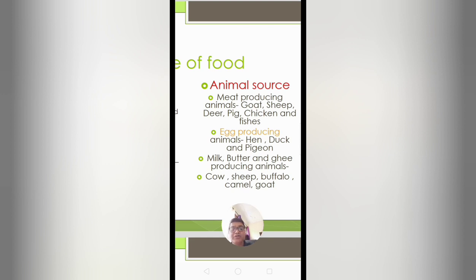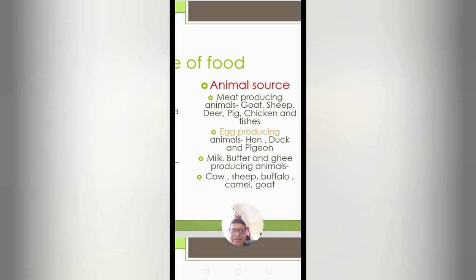First we obtain the milk directly from the animal, and then we modify the milk into curd, butter, ghee and other derivatives, whatever you know. So these food dishes are animal source.